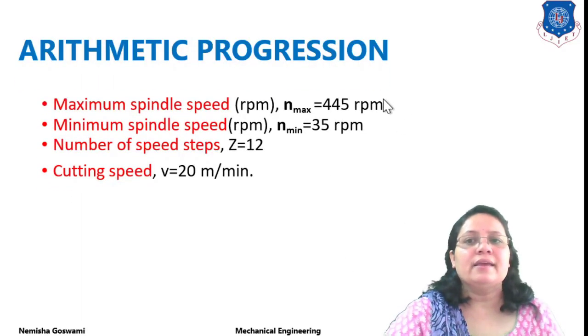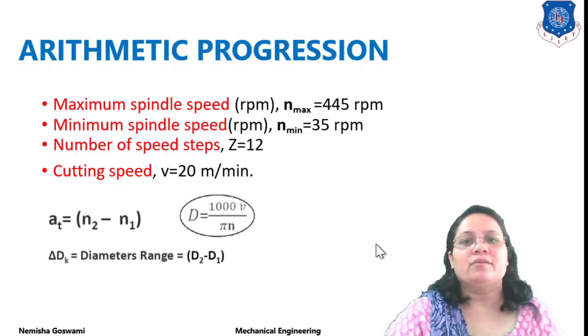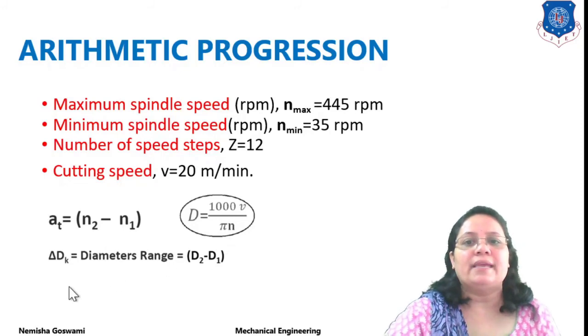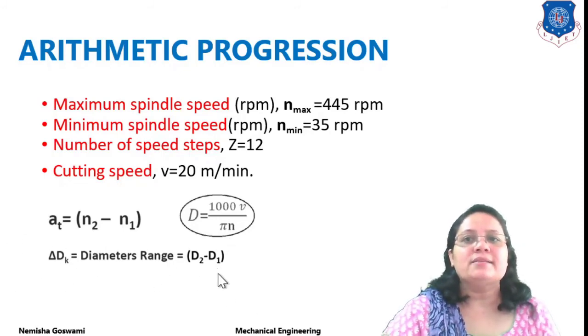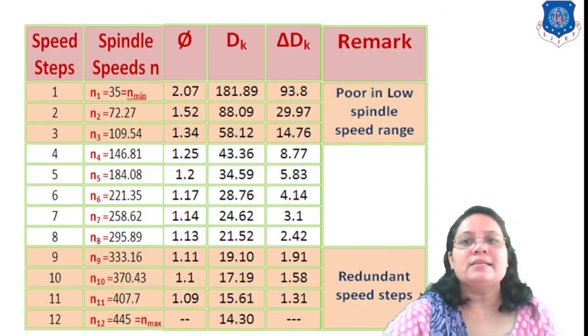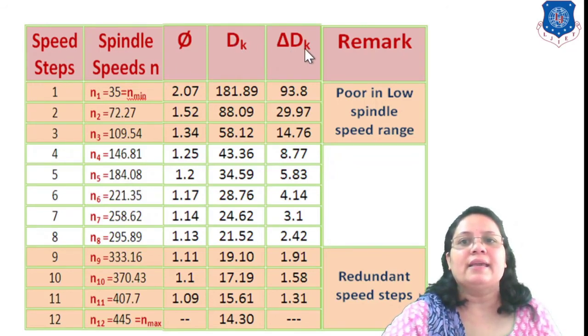Now I have considered here a maximum speed of 445 rpm, a minimum speed of 35 rpm, a total number of speed steps equal to 12, and a cutting speed of 20 meter per minute. By using this relation, d is equal to 1000 v by pi n. Here the difference in diameter ranges d2 minus d1, similarly d3 minus d2 and so on, right? By using this analysis, you can find out different speed steps, spindle speed, phi, dk and del dk.